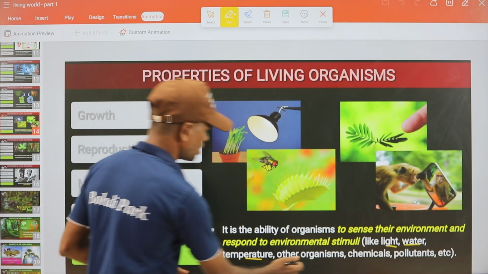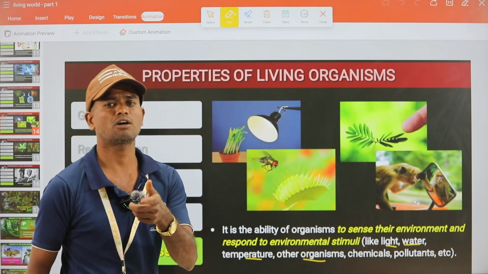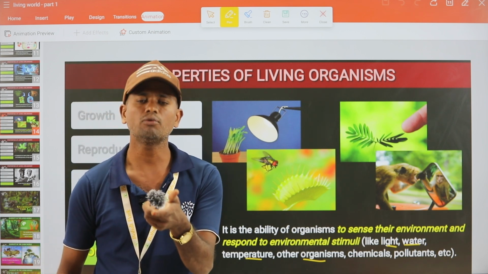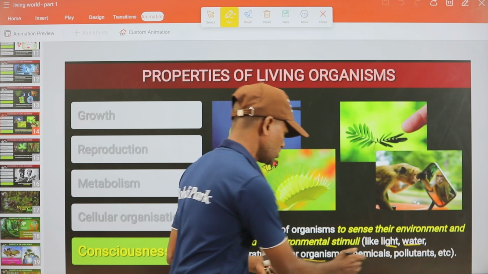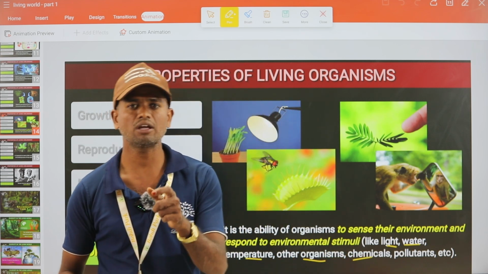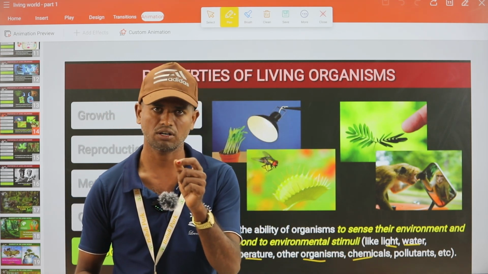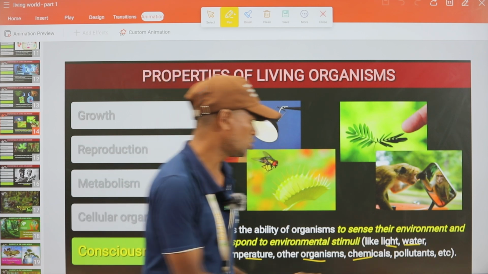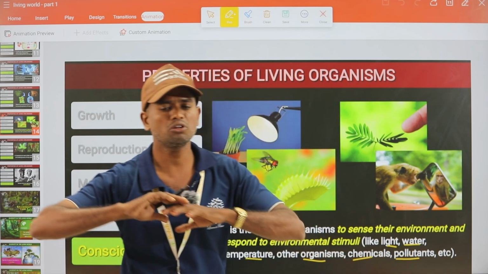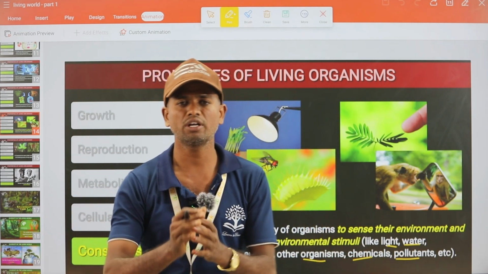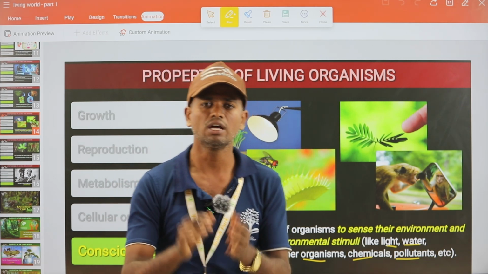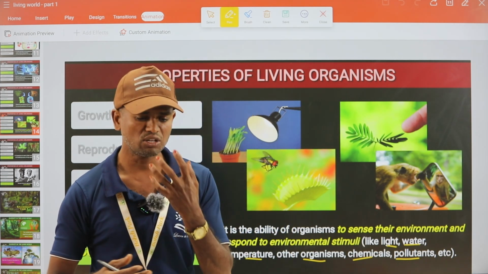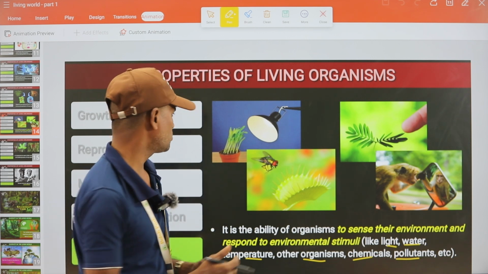Okay, other organisms: for example, if a snake is coming in front of you, what will you do? You will escape from that place, right? Chemicals: if a dangerous chemical is present, we cannot touch that, right? Okay, pollutants: when there are very polluted areas, highly polluted areas, whether water pollution or air pollution, at that time we use some preventive measures to escape this, right? Okay, next.